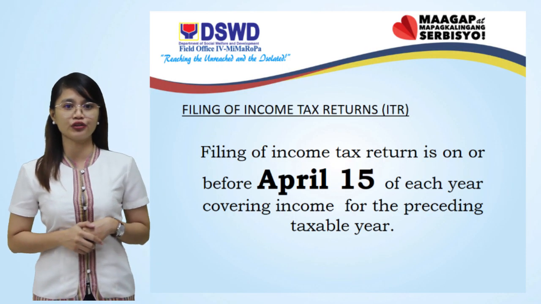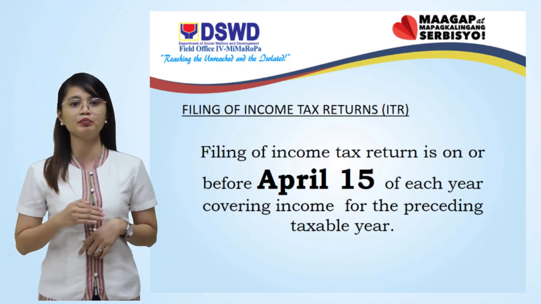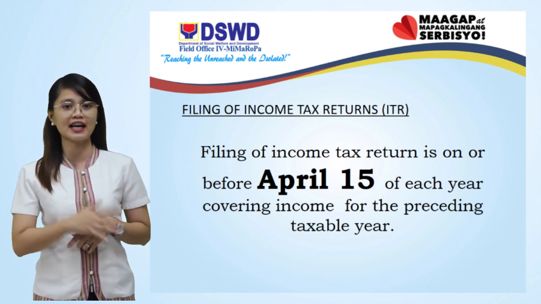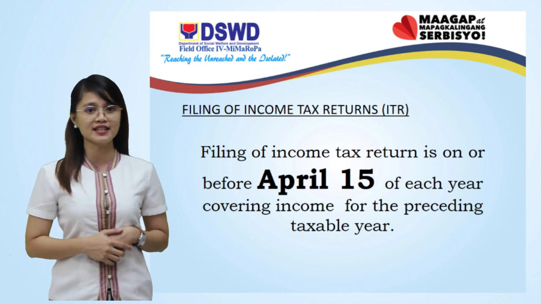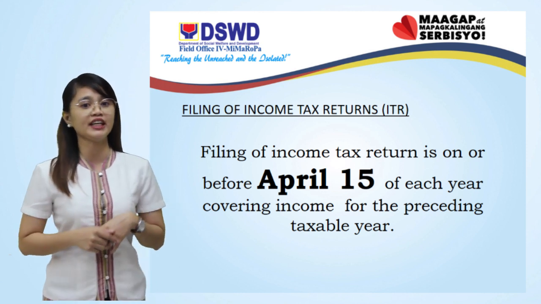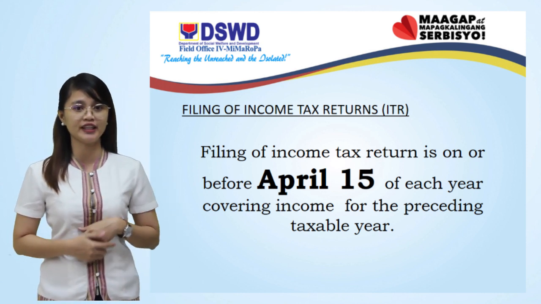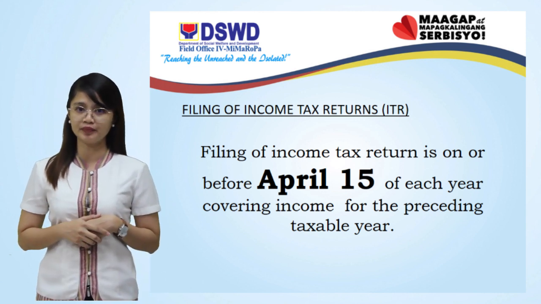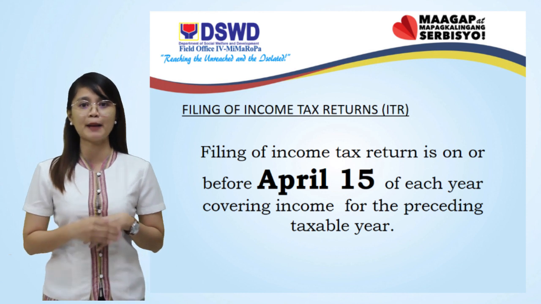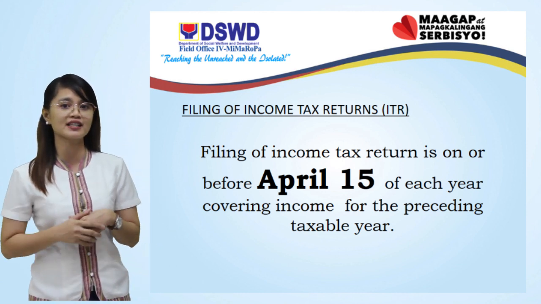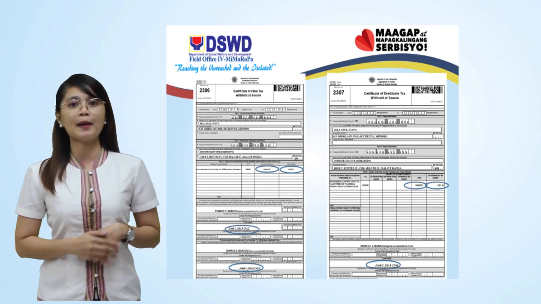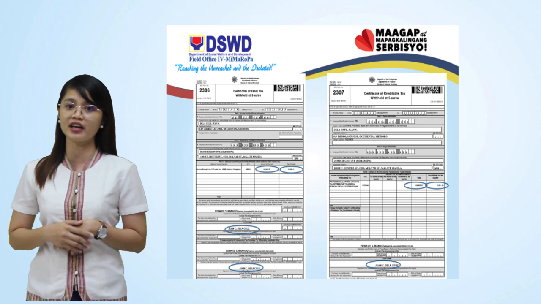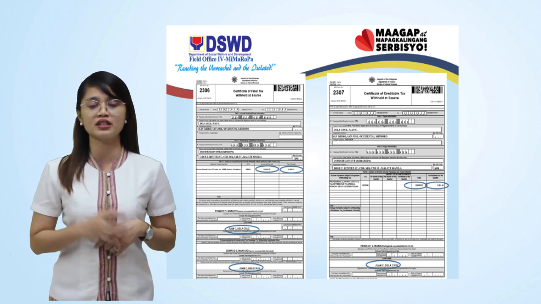Filing of income tax return is on or before April 15 of each year, covering income for the preceding taxable year. Say for instance, your income for 2019 should be filed on April 15, 2020. And for you to file your income tax return, the employer will provide copies of Certificate of Final Tax or BIR Form number 2306 and Certificate of Creditable Tax or BIR Form number 2307.